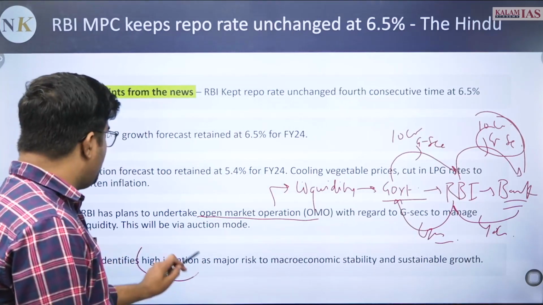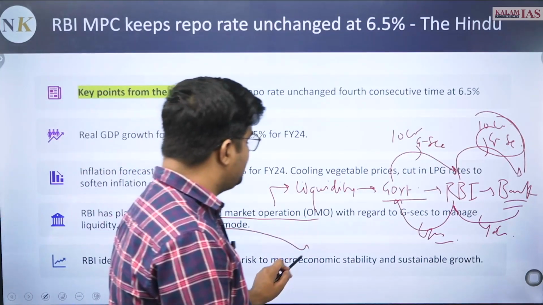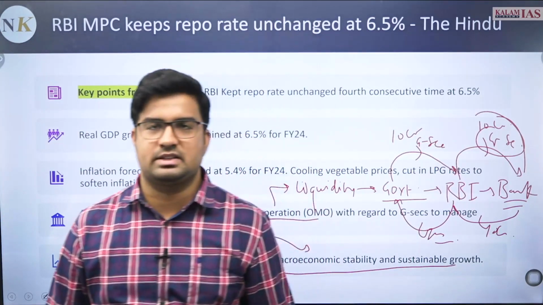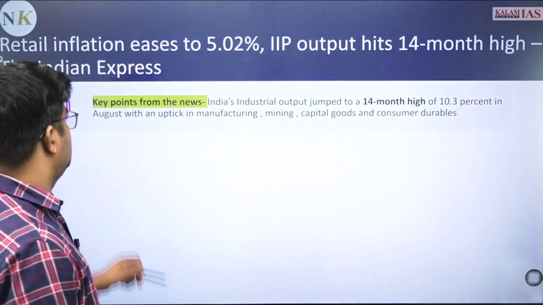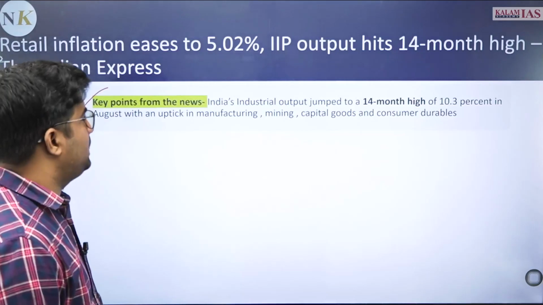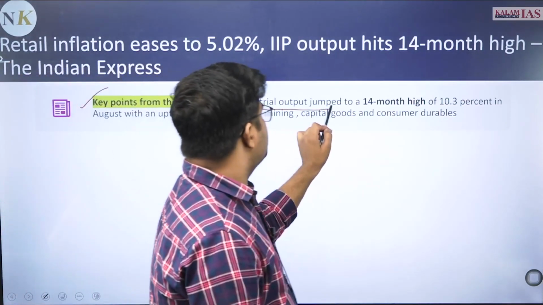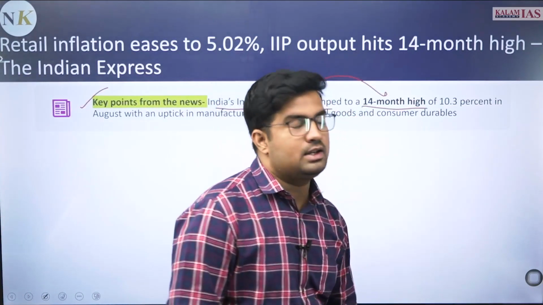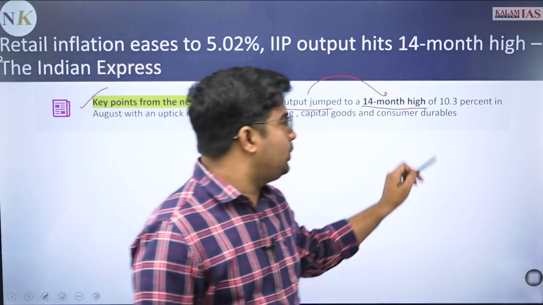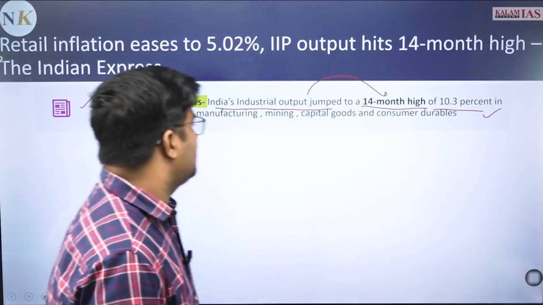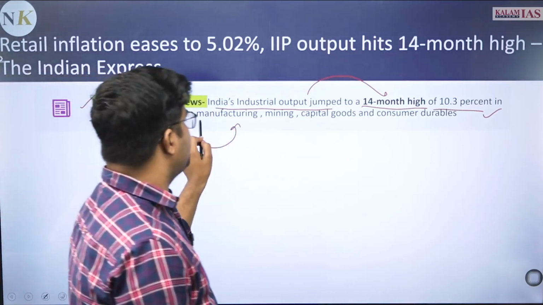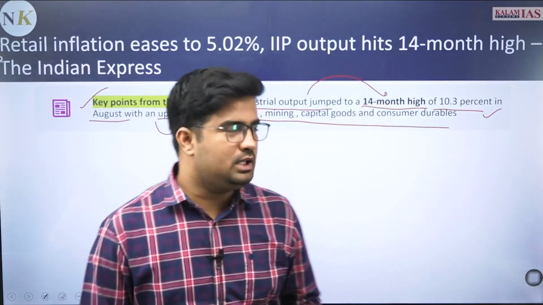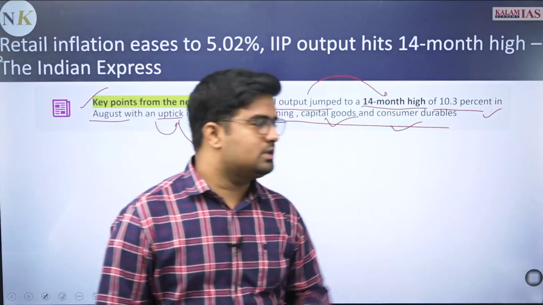Now, how RBI identifies high inflation as major risk to macroeconomic stability and sustainable growth, that we will discuss further. Apart from it, certain key components from here. India's industrial output has jumped to a 14-month high, that is a very significant 10.3% increase and growth seen in August with an uptick in the sectors like manufacturing, mining, capital goods and consumer durables.